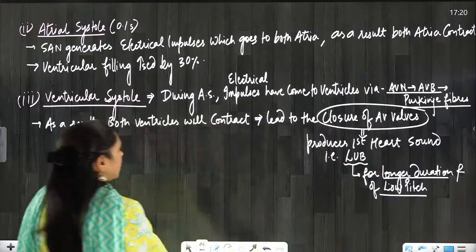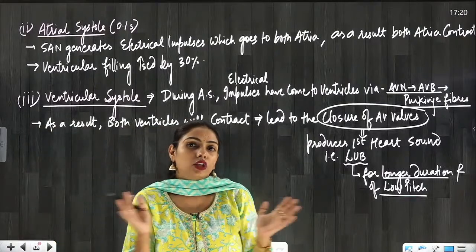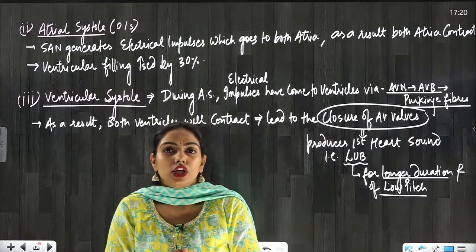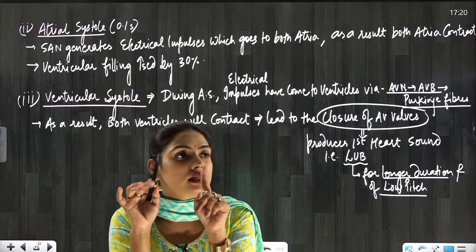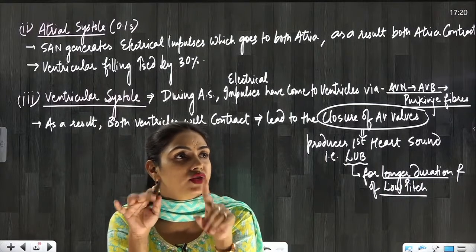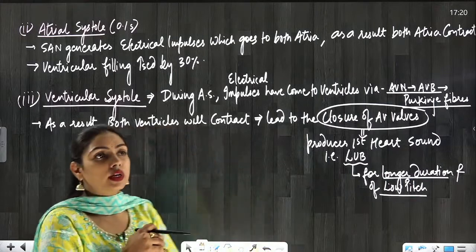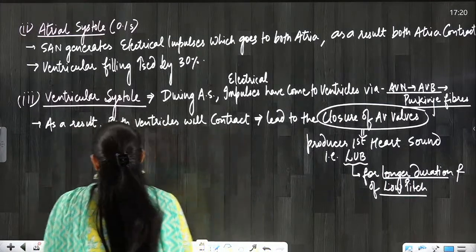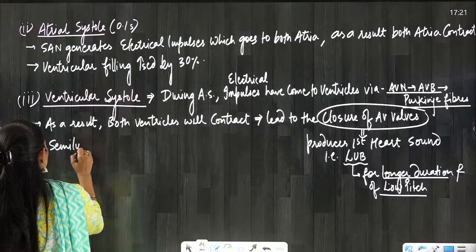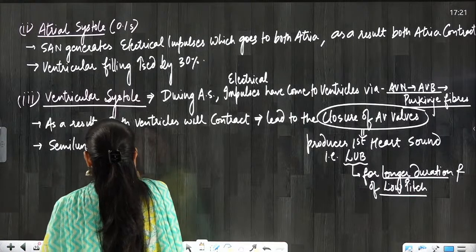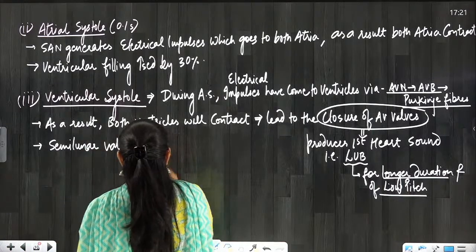Now, so now AV valves are closed, everyone. AV valves are closed. Now the ventricles are contracting. So the blood is exerting some pressure on which valves? Tell me, on which valves? It is exerting pressure on the semilunar valves. Okay, so now semilunar valves will be forced open. Semilunar valves are forced open.